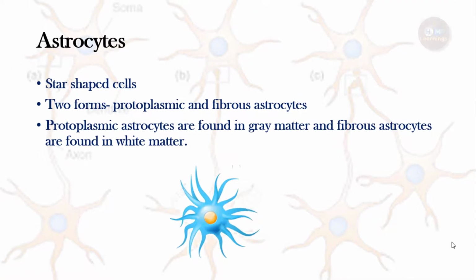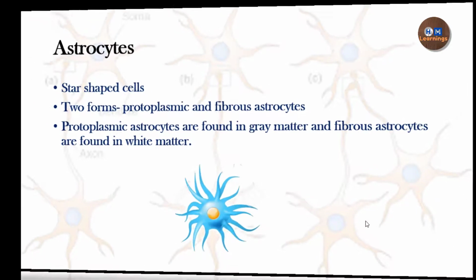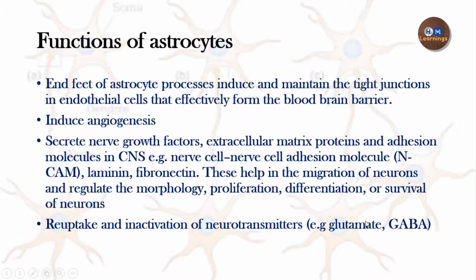So now we move on to the next type of neuroglia, which is the astrocyte. So astrocyte, as the name suggests, is a star-shaped cell, and it has two forms, the protoplasmic form and the fibrous form. The protoplasmic form is found predominantly in the gray matter, and the fibrous astrocytes are found in the white matter. Okay, and now we will see the functions of the astrocytes. Astrocytes have a wide range of functions in the nervous system.